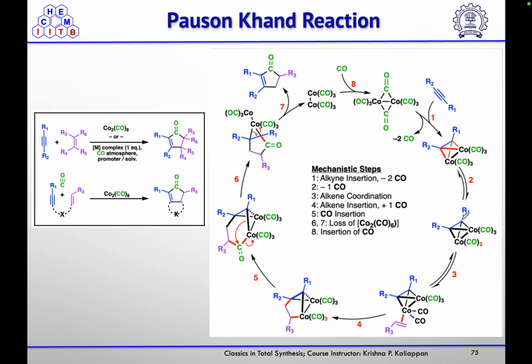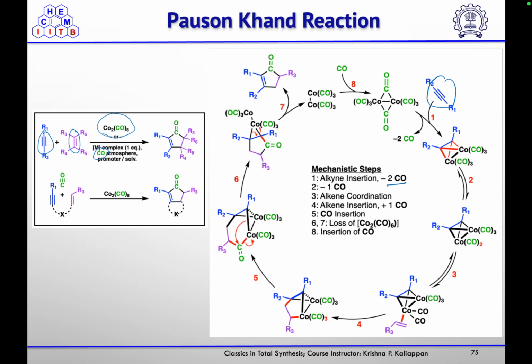Now, what is the Pauson-Khand reaction and how can one use this reaction to form the five-membered ring? If you have an alkyne and an alkene, on treatment with Co2(CO)8 and carbon monoxide, it will undergo formation of an alpha beta unsaturated ketone, a five-membered alpha beta unsaturated ketone. So the mechanism goes in such a way. First, your alkyne will insert in that complex, and after the loss of two carbonyl groups, it will form this pi complex.